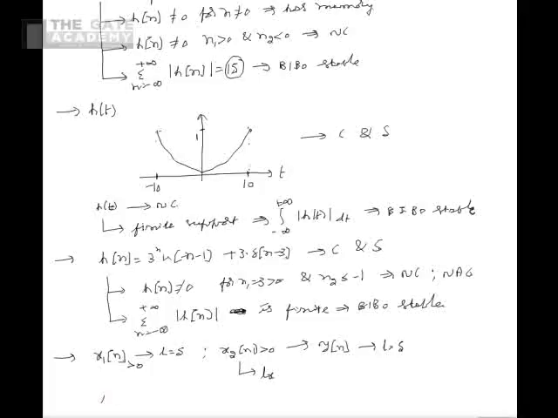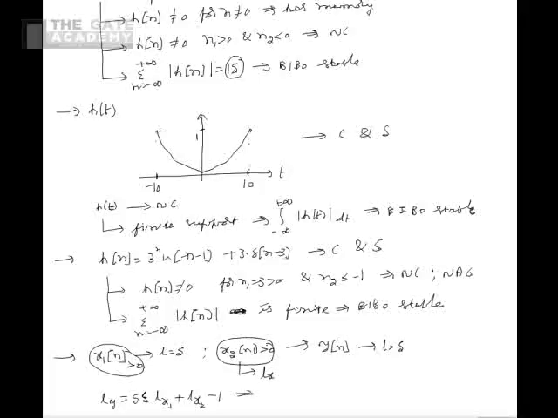We know that the length of y of n, that is Ly, equal to 5, is equal to the length of x1 plus the length of x2 minus 1. So here we know that the length of y should be less than or equal to Lx1 plus Lx2 minus 1. But it is given that x1 of n is greater than 0 and x2 of n is greater than 0.